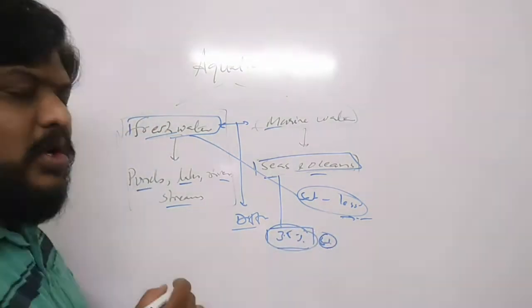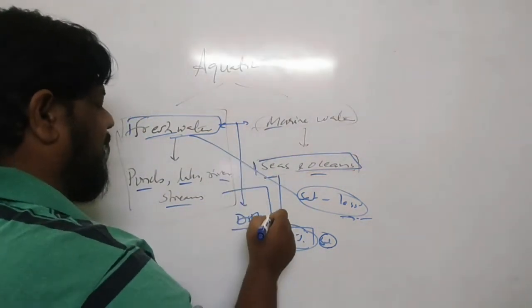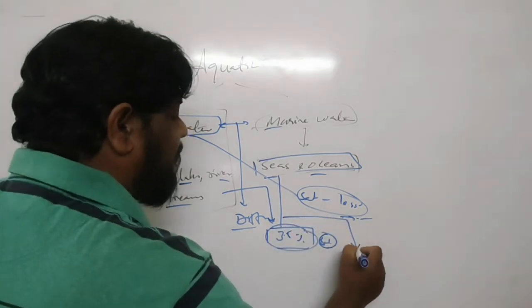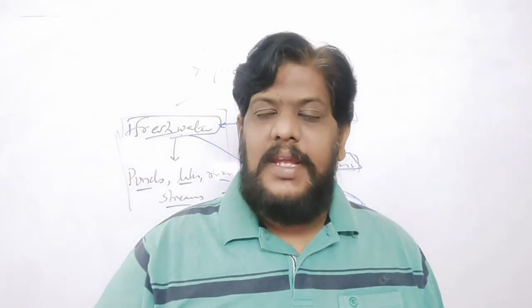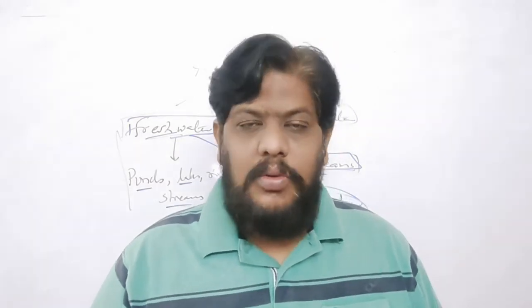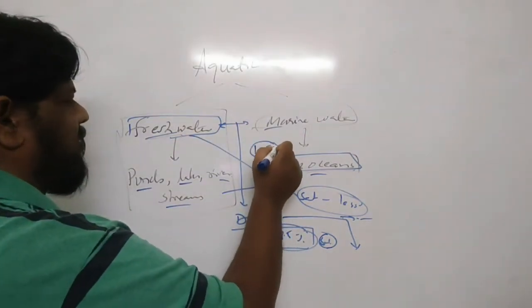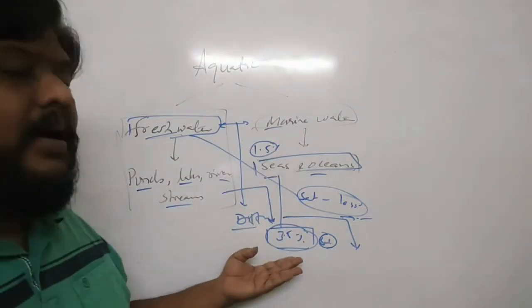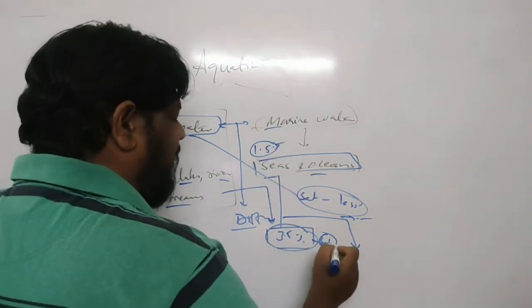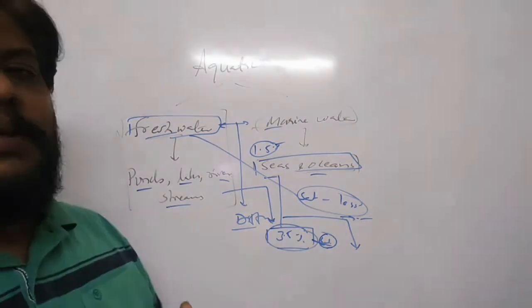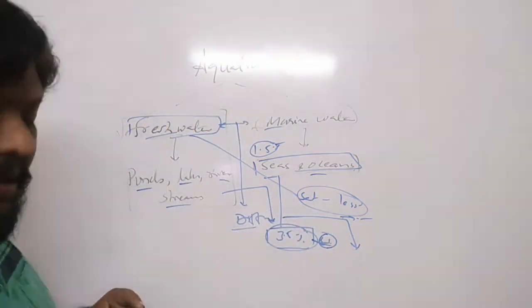So that means the animals which are living in the seas and oceans should adapt themselves to a situation where they have to withstand even the high excess amount of salts, isn't it? In freshwater, hardly 1.5 percent of salt is present, but here it's around 3.5% of salt. So the animals which are living in these conditions should be able to adapt themselves to the place where they are living. Okay, that is one of the points I want to tell you here.